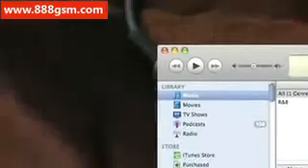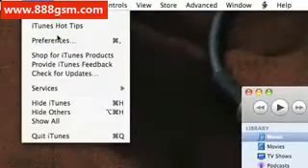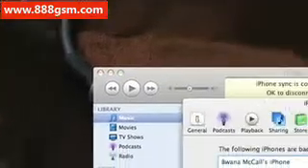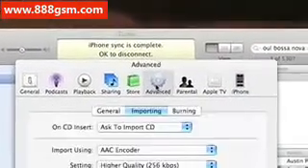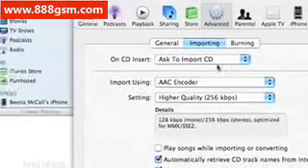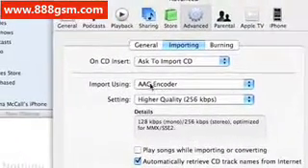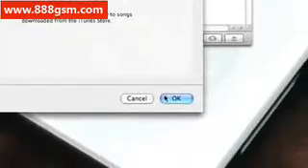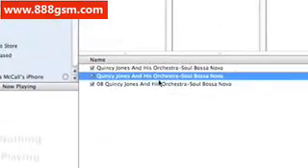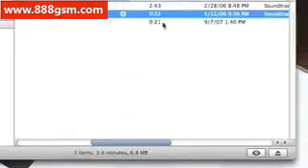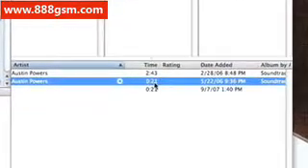So the first thing you want to do is go into iTunes Preferences, Advanced, and make sure that your importing settings are set to AAC. Now this is if you have an MP3 file waiting. If you already have an AAC, you don't have to worry about that. So I have here a song called Quincy Jones and His Orchestra, Soul Bossa Nova, of which I've already sliced up 21 seconds that I want to use as my ringtone.